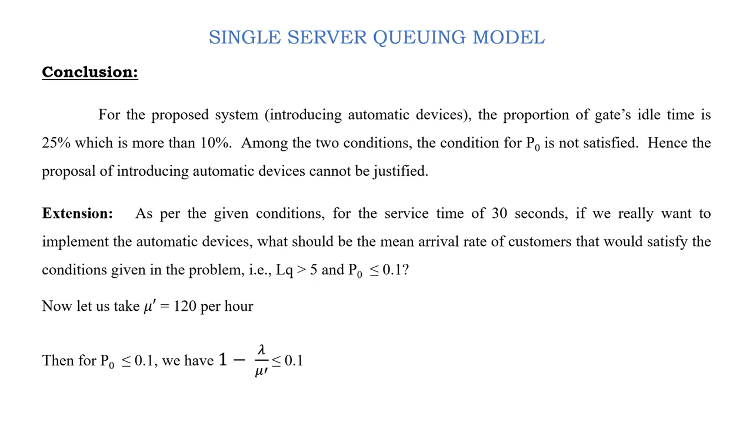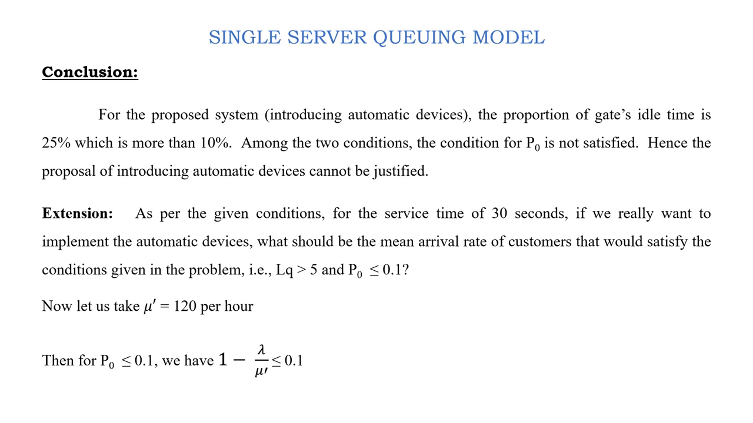So among the two conditions, one condition is satisfied, that is with the existing arrival rate and service time, the expected number of customers in queue should exceed 5. But the other condition is that P naught, the probability of idle time, should not exceed 10%, but it is not satisfied. So the proposal of introducing automatic device cannot be justified.